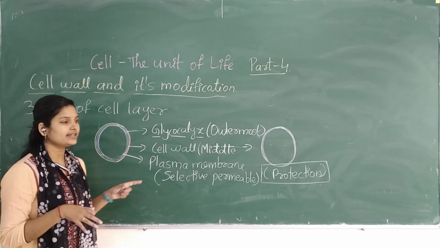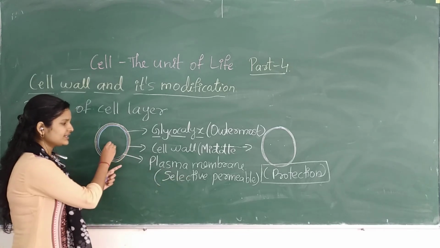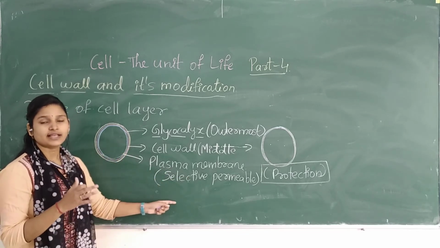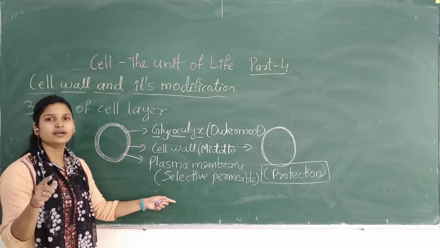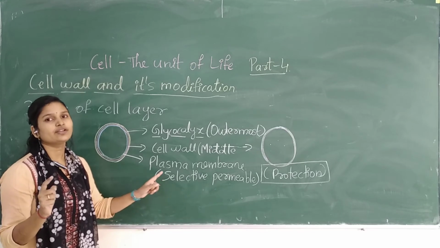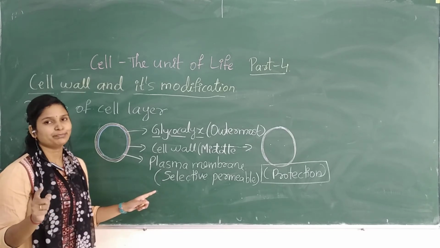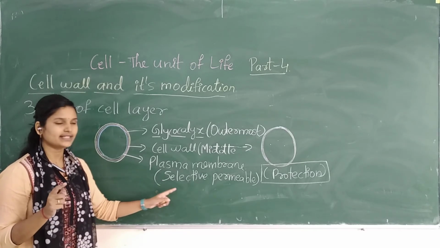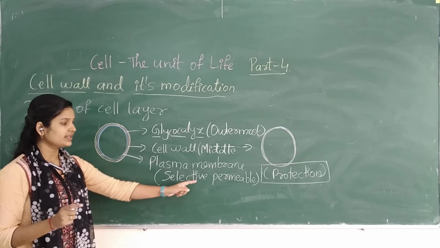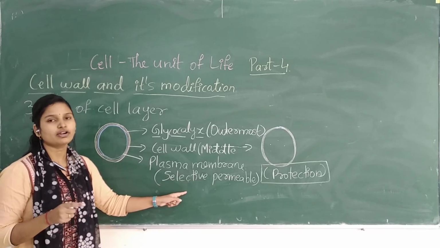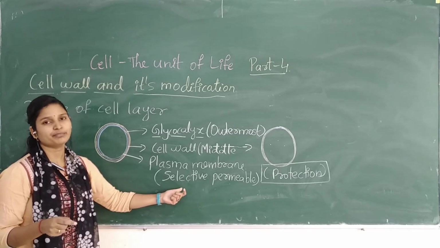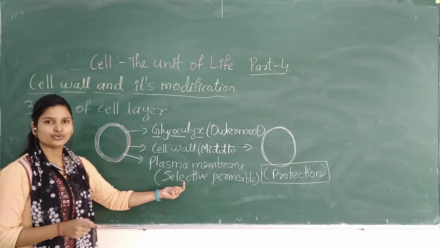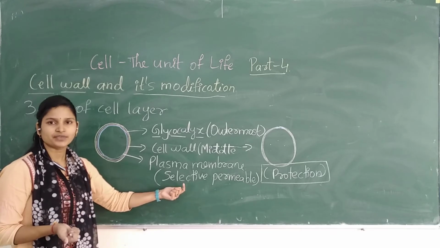It will select the nutrients required for the proper growth of that organism. Otherwise, if the nutrients are not necessary, the plasma membrane will not allow those materials inside the cell.